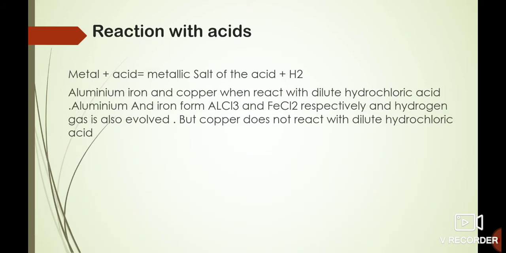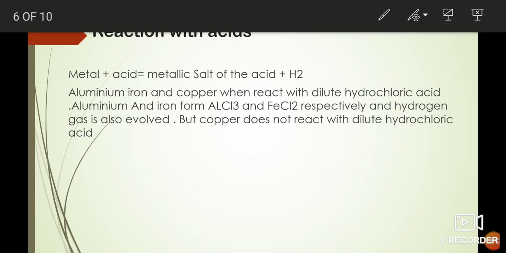Now aluminium, iron and copper, when they react with dilute hydrochloric acid, aluminium and iron form AlCl3, that is aluminium chloride, and FeCl2, that is ferrous chloride. Respectively, they form this type of salts. These are the metallic salts, as we were talking about. Now, hydrogen gas is evolved in both the cases. But copper doesn't react with dilute hydrochloric acid.